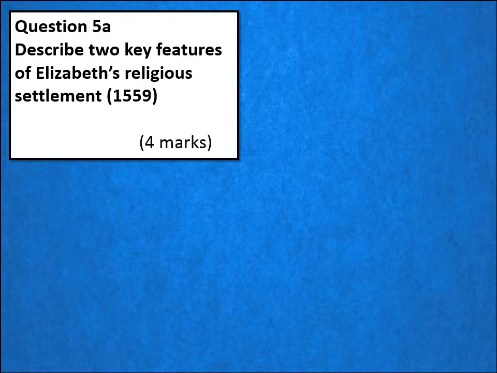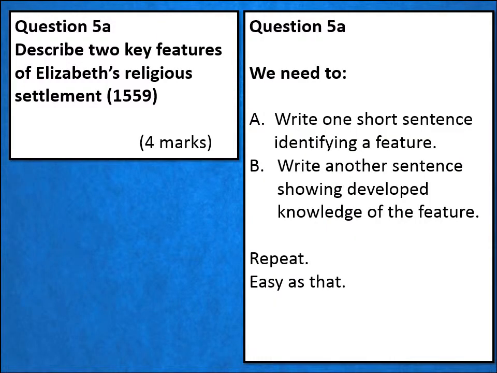So let's return to our question and have a look at what we would need to do to get 4 marks here. It's really quite straightforward. All we're going to need to do is to identify one feature, and then we're going to write another sentence which is going to show some developed knowledge of that feature. So we're going to limit ourselves to just 2 sentences for each feature that we identify. And then we're going to repeat that for our second feature, and then we're going to finish. It really is as easy as that. Let's have a look at how this might have looked.